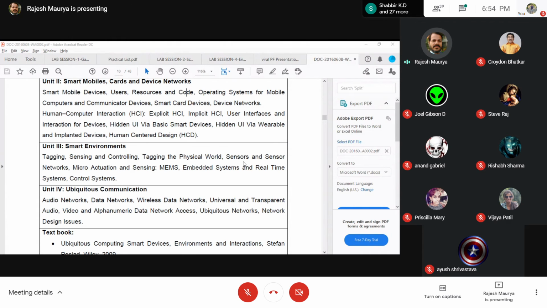Then a question could be there on the data network. What are the different types of data network and the protocol suite that is associated with the data network? You will be able to answer questions based on some communication technologies as well as authentication.